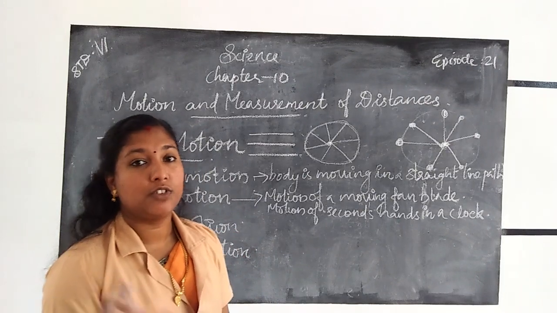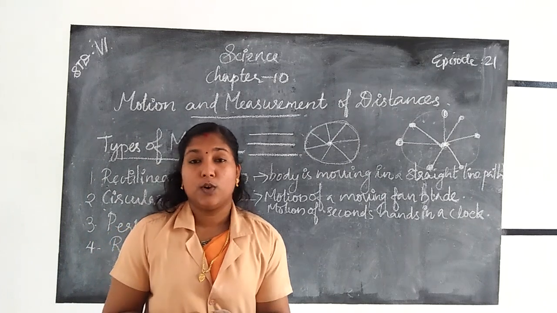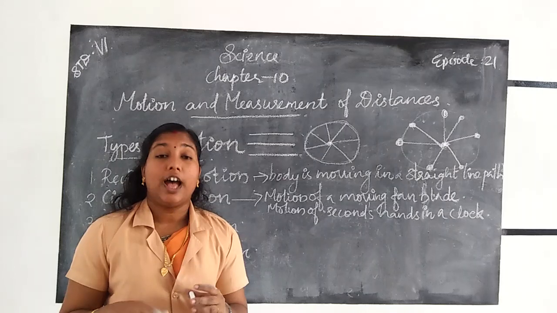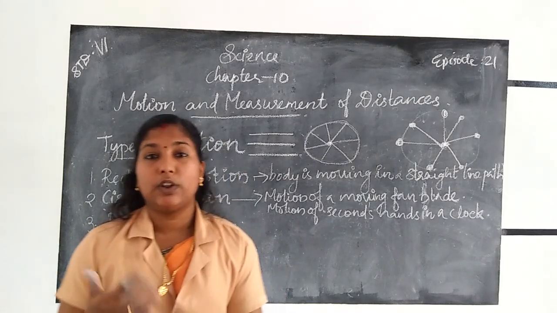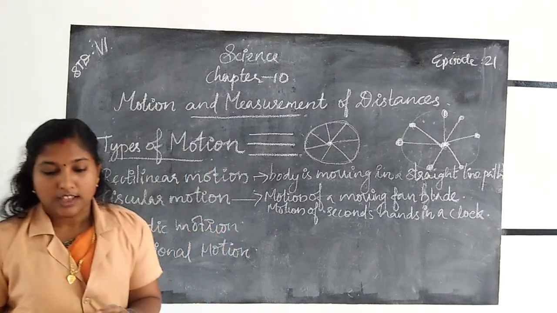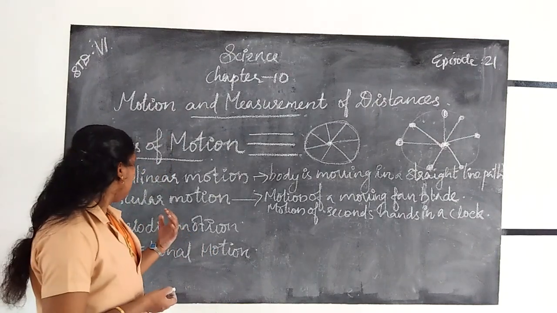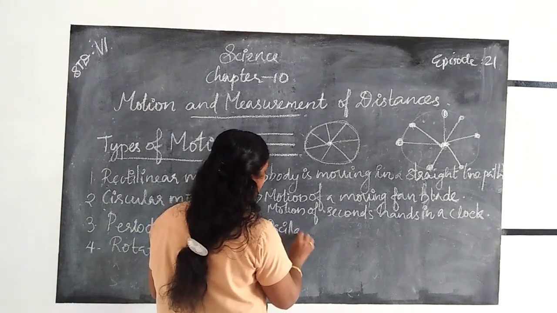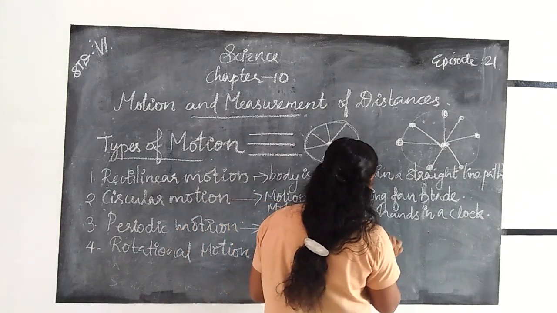Pendulum clocks, the pendulum, is also an example for periodic motion. Periodic motion means motion in which an object repeats its motion after a regular or fixed interval of time. Example for periodic motion is the oscillation of a pendulum.